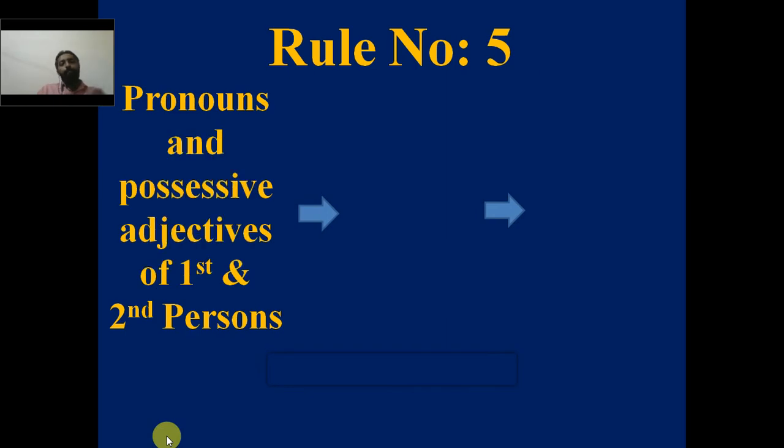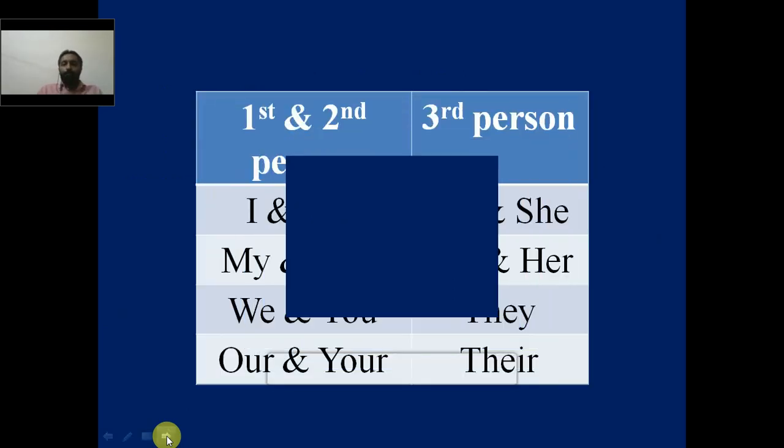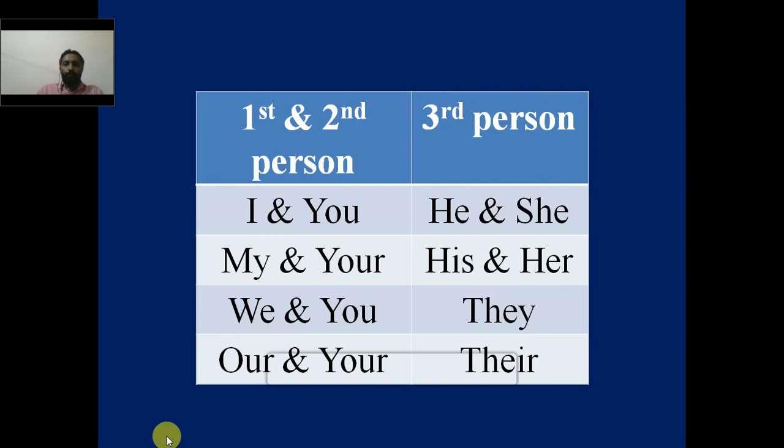Rule number 5 says pronouns and possessive adjectives of first and second persons will be changed into third person. Now I'll give a table. On my left you have first and second persons. On my right you have the third person, which means I and you will be changed into he and she. My and your will be changed into his and her.